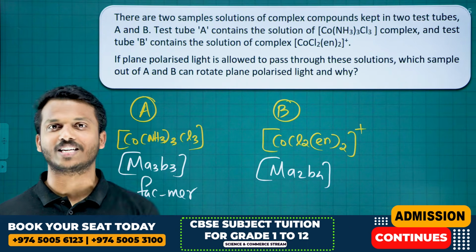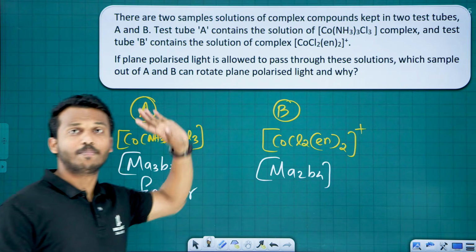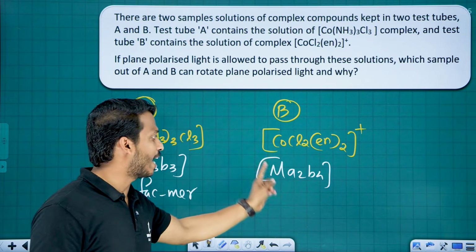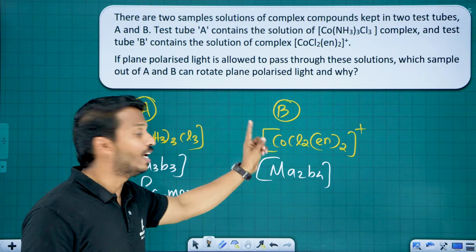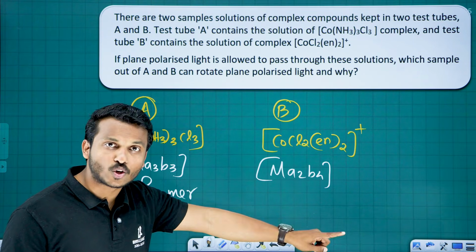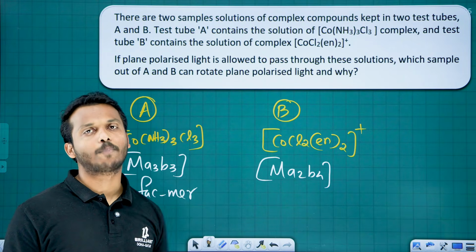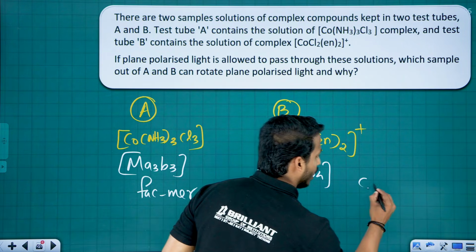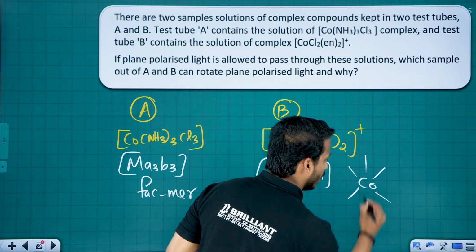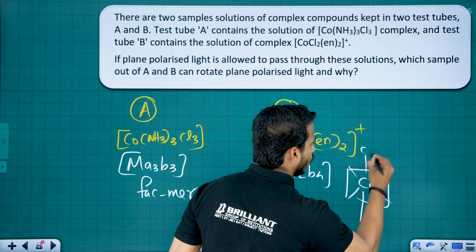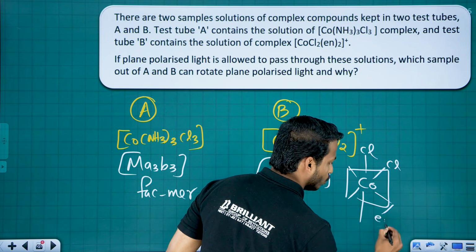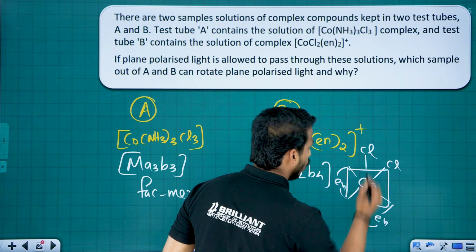Optically active. We studied, so it is an unsymmetrical one. Since it is a type of Ma2b4, it can show cis and trans isomerism, where cis is optically active, which can rotate the plane polarized light. So let me draw the shape of the cis isomer. The cis will be, how do we place it here? Chlorine, chlorine, then the other two sides, en, en, whole 2 plus.